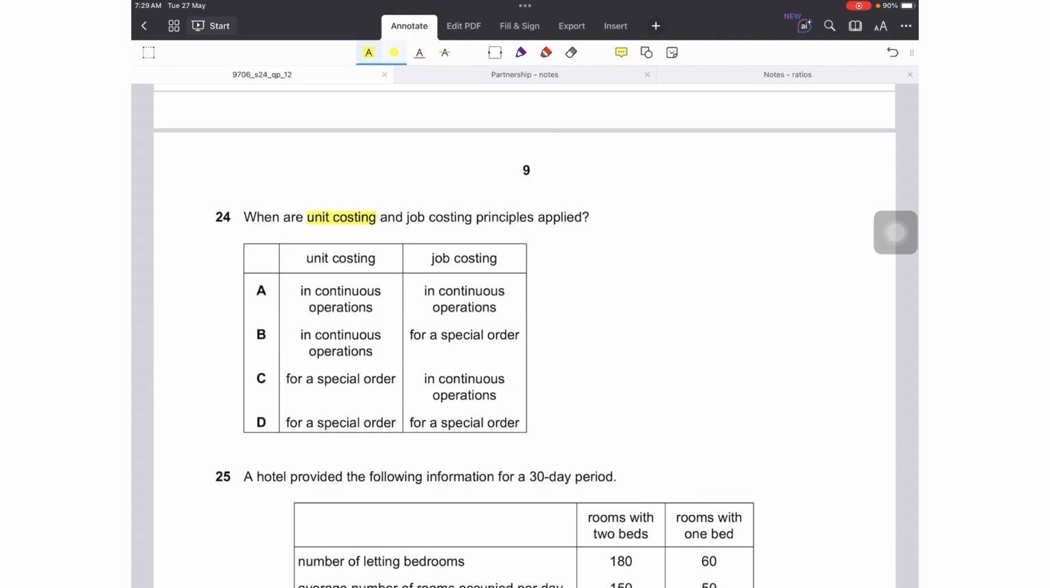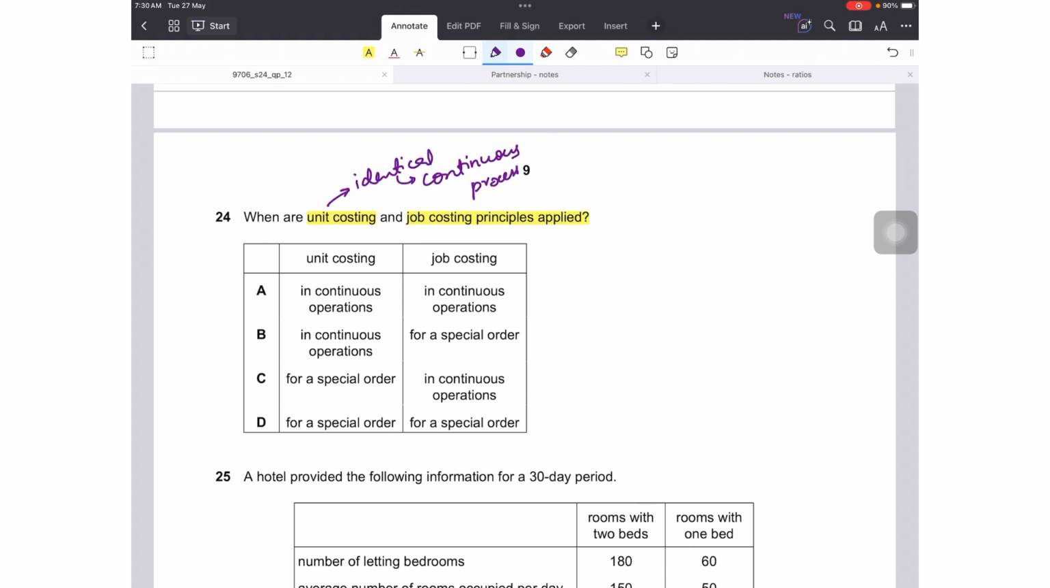Number 24. When are unit costing and job costing principles applied? These are two different costing techniques. Unit costing basically determines the total cost per unit of a product or service, and it is commonly used in industries producing identical or same goods in a continuous process. This is a differentiating feature between the two. For instance, manufacturing cement or shoes.